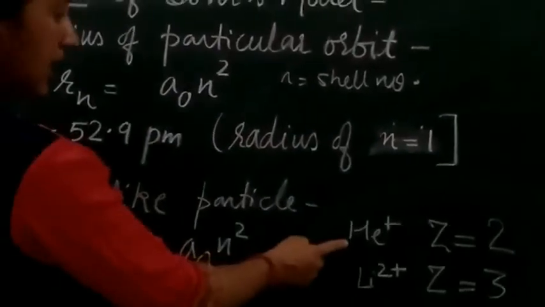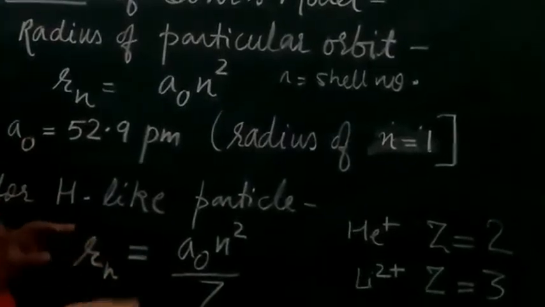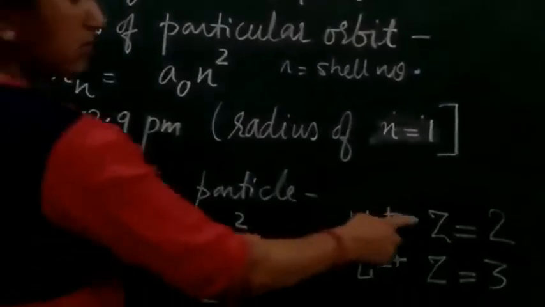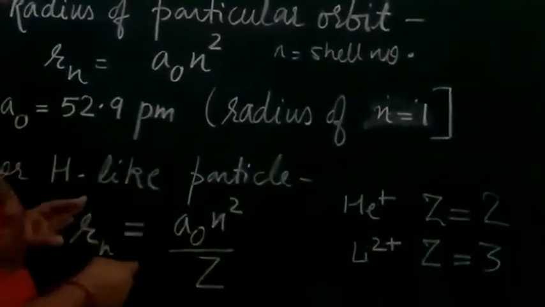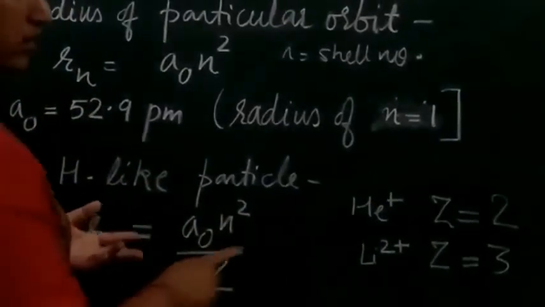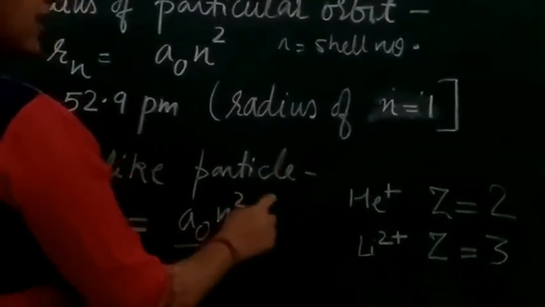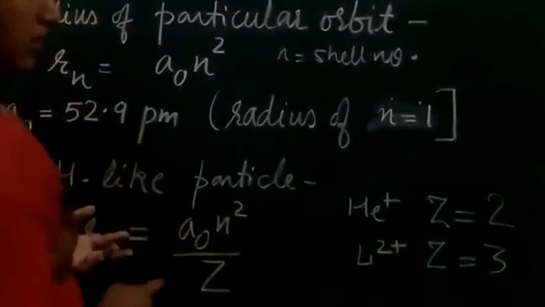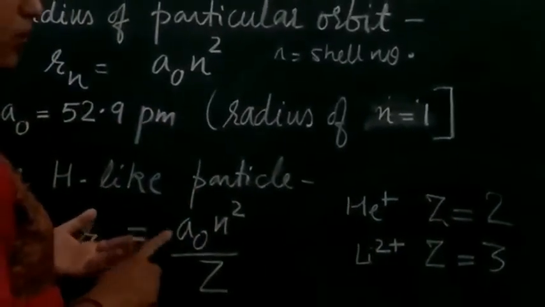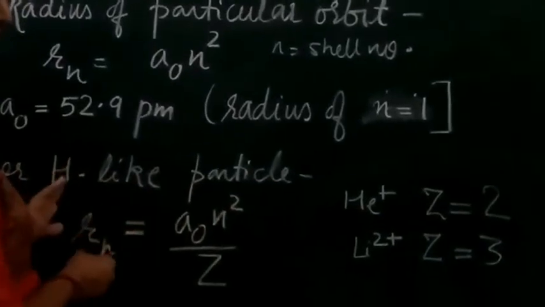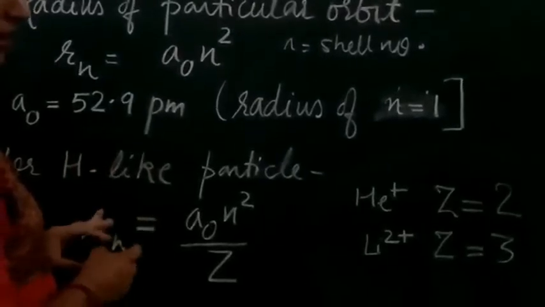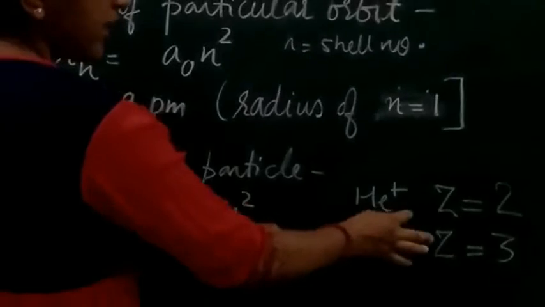Now let us take the example of a helium ion. Helium is a hydrogen-like species because it has 1 electron. The atomic number of helium is 2, so Z equals 2. How is it a hydrogen-like particle? Because after losing 1 electron, its number of electrons will be 1. Similarly, lithium ion is a hydrogen-like particle. Why? Because its atomic number is 3, and after losing 2 electrons, 1 electron will be left. So it will be just like the hydrogen atom, which has 1 electron in the atom. So these are the hydrogen-like species.